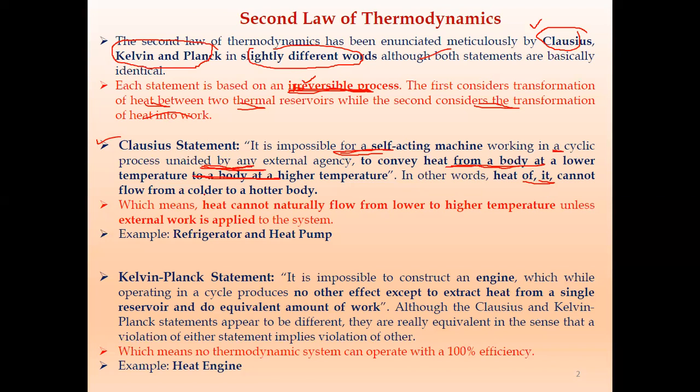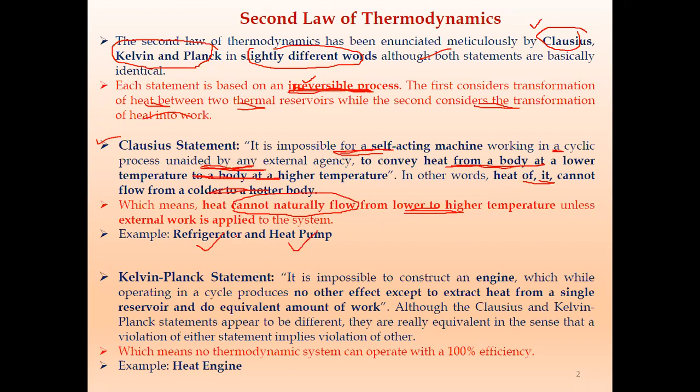This statement was given by Clausius. Which means heat cannot flow naturally from a body at lower temperature to a body at higher temperature, unless we apply some external work to the system. For example, the refrigerator and the heat pump.